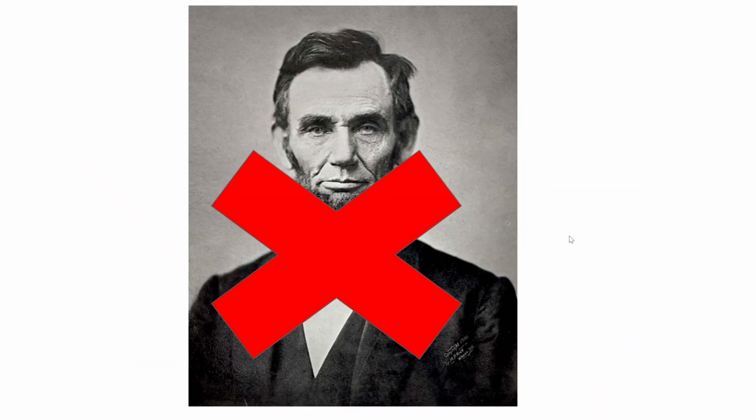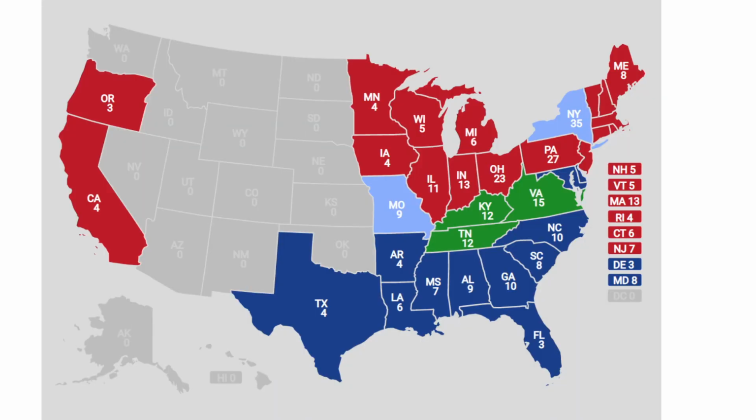So let's just say Lincoln was not elected president of the United States. Then how would the history of our country have changed? Well, for starters, for Lincoln to lose the election, just one thing needs to be changed, which is that he loses the state of New York. This can be done if he is unable to make peace with Thurlow Weed and William Seward, who he defeated in the convention.